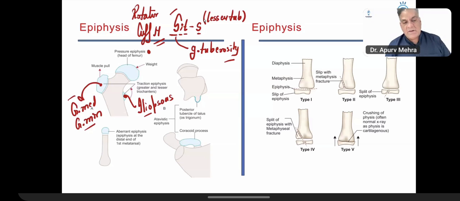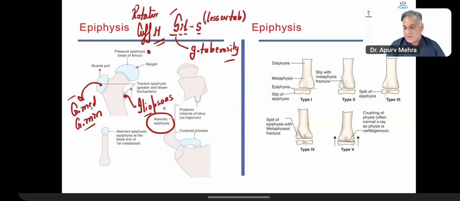And then, these are the two important epiphyses. The third is called the atavistic epiphysis. In human beings, it is fused to a bone. In the animal kingdom, it is a separate one, like the coracoid process of the scapula.